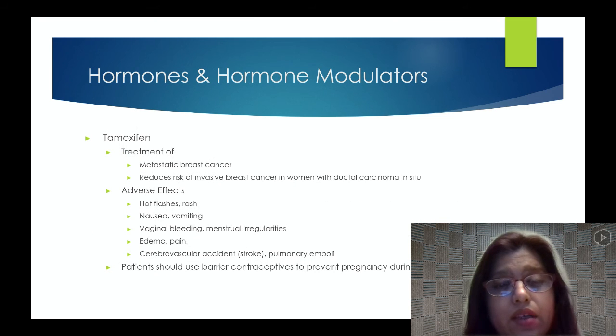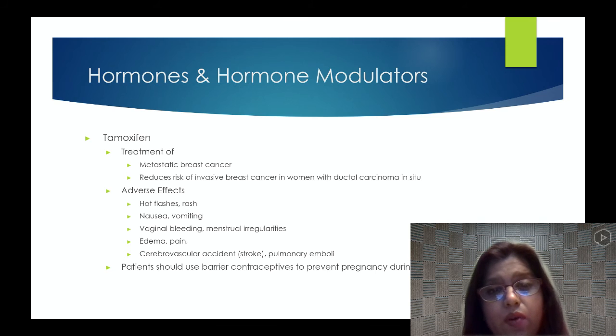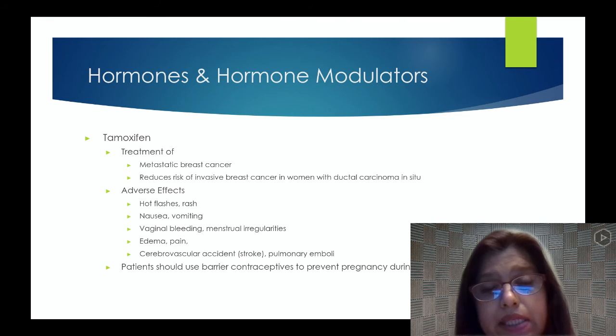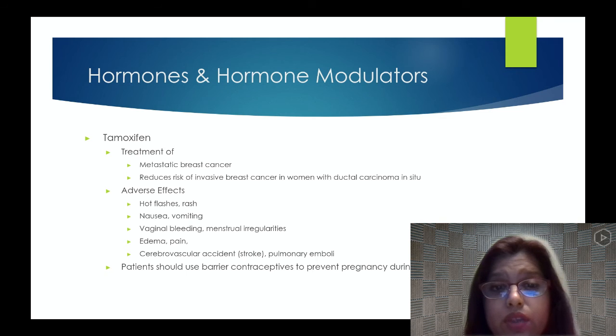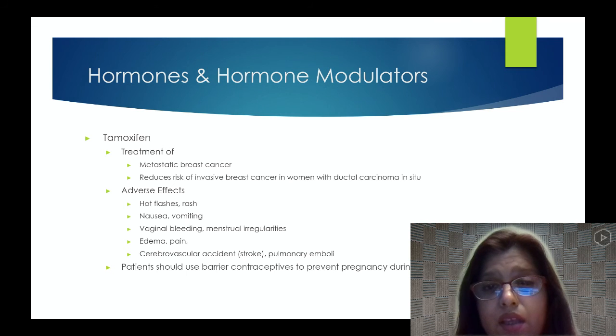Hormones and hormone modulators: tamoxifen, used for treatment of metastatic breast cancer. Tamoxifen is a very common medication, very commonly used. It reduces the risk of invasive breast cancer in women with ductal carcinoma in situ.